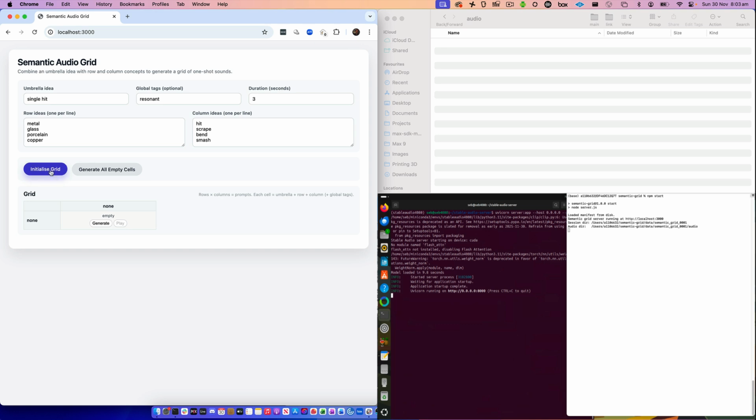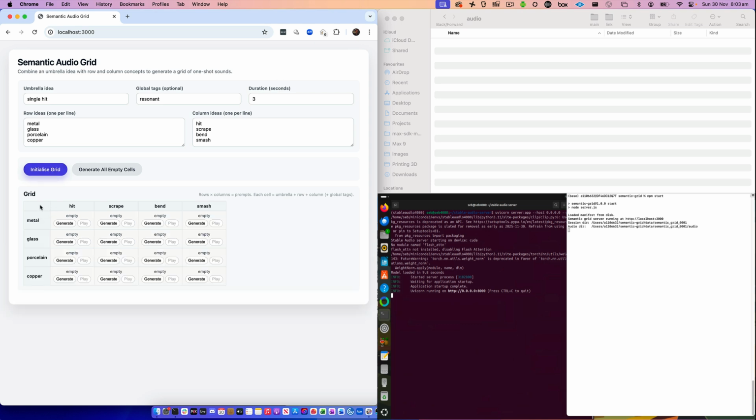And so what I can do then is create a grid, and then each point within the grid is a combination of the row idea and the column idea combined with the umbrella idea and any tags. So we're going to create a sound that's a metal hit, that's a single hit and it's resonant. We're going to create a sound that's a metal scrape, that's a single hit and resonant, and so on. So move our way through all of these cells.